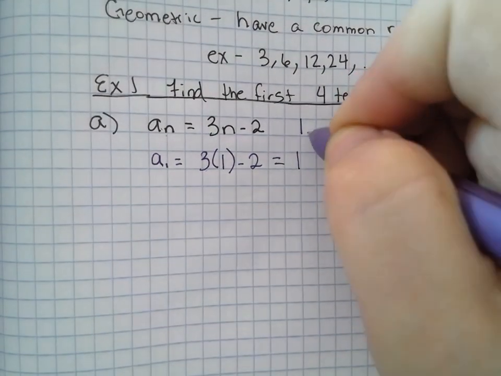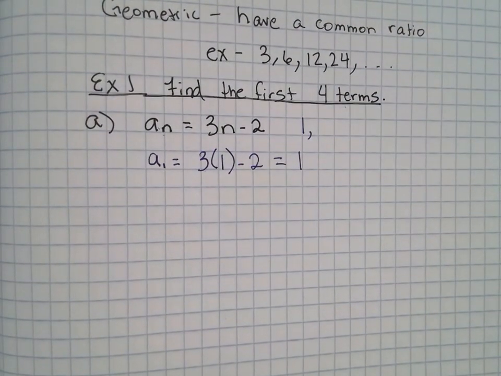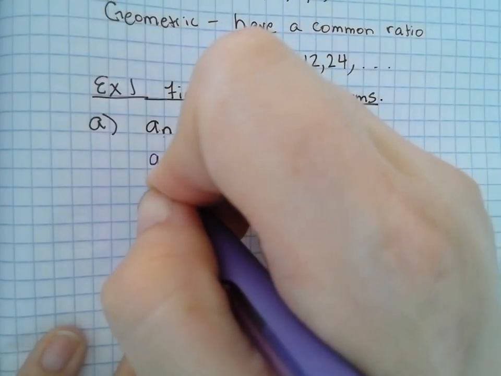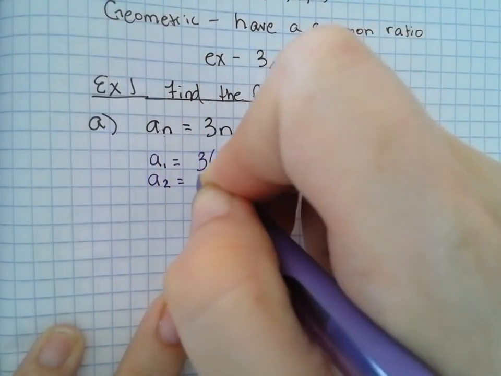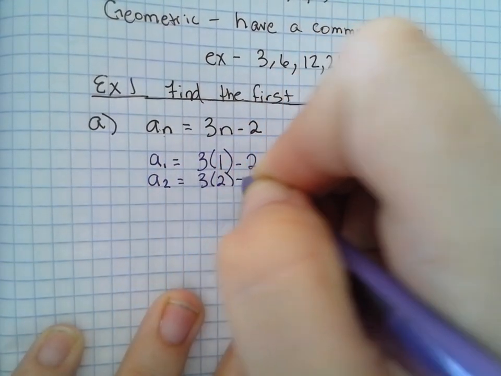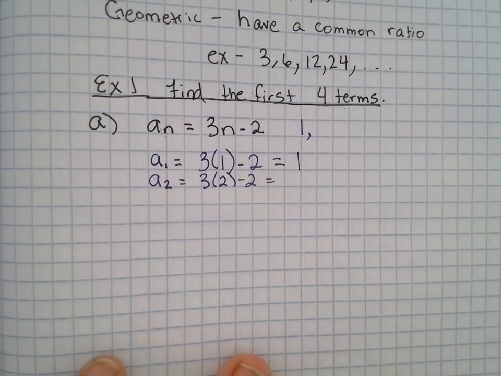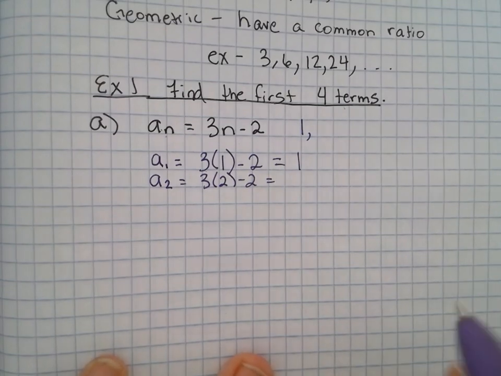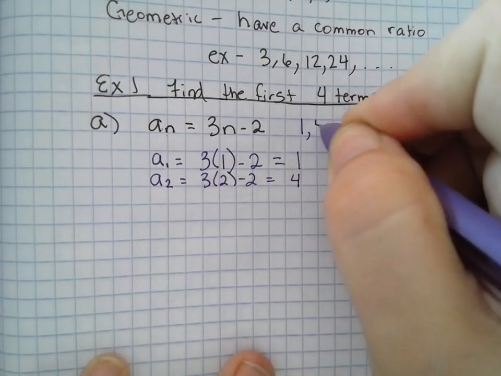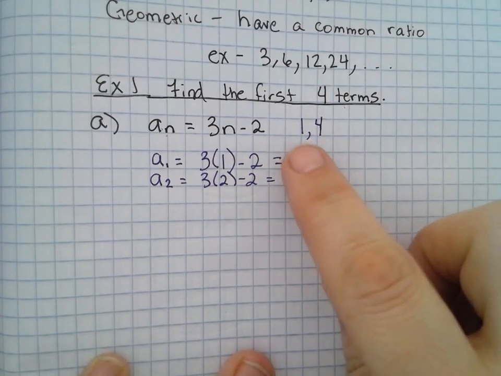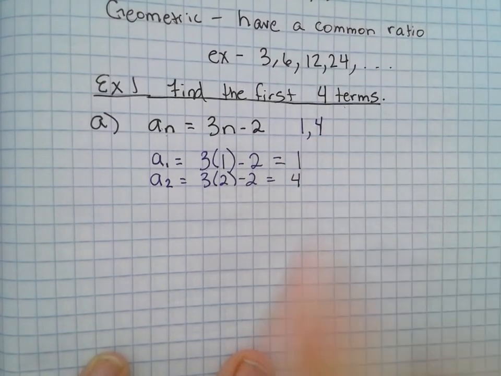1, comma. Let's find a sub 2. 3 times 2 minus 2. What is that? 4, right? 3 times 2 is 6, minus 2 is 4. And notice I'm listing my numbers. That is what my final answer is going to look like.